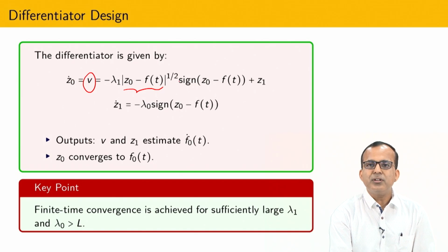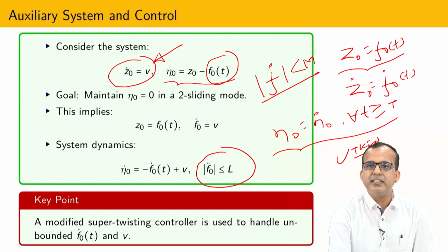Okay. Now, if you look carefully, this is nothing but some kind of super twisting like algorithm. That is obviously not exactly the super twisting algorithm, because in the super twisting algorithm whatever term is here, the same term you have to repeat here as well. Okay. But if you see carefully, suppose I define some term eta 0.